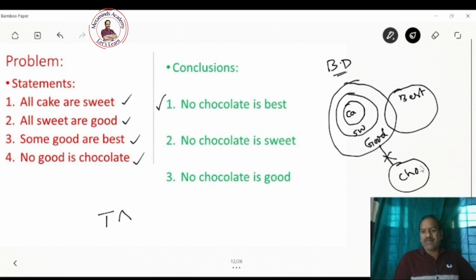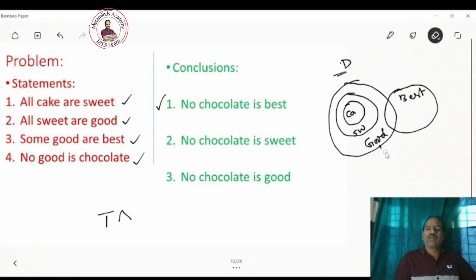Can we have intersection between chocolate and best? Yes. Right. So this is the alternative diagram.